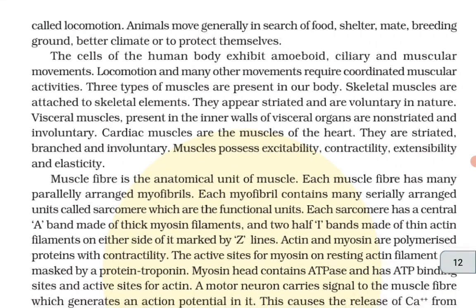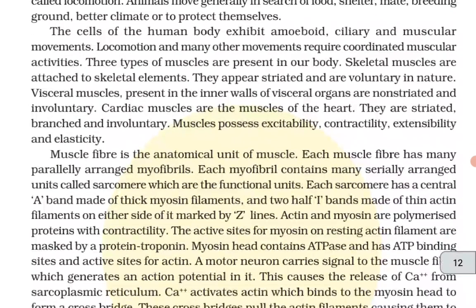The cells of the human body exhibit amoeboid, ciliary and muscular movements. Locomotion and many other movements require coordinated muscular activities. Three types of muscles are present in our body. Skeletal muscles are attached to the skeletal elements. They appear striated and are voluntary in nature. Visceral muscles present in the inner walls of the visceral organs are non-striated and are involuntary. Cardiac muscles are the muscles of the heart. They are striated, branched and involuntary.